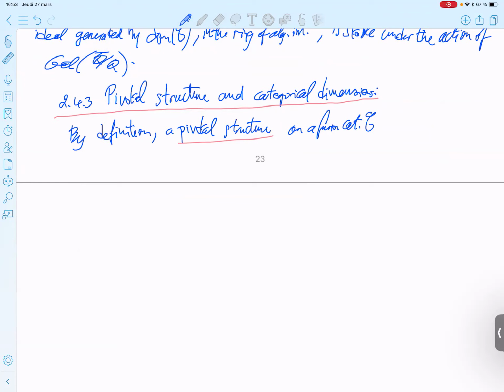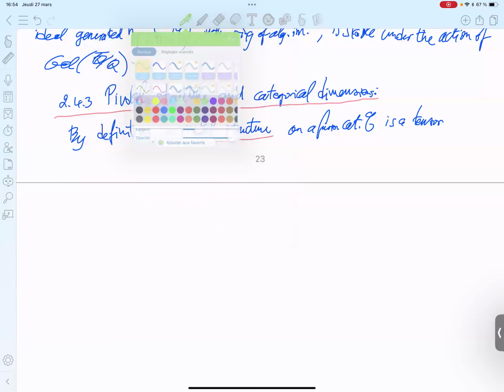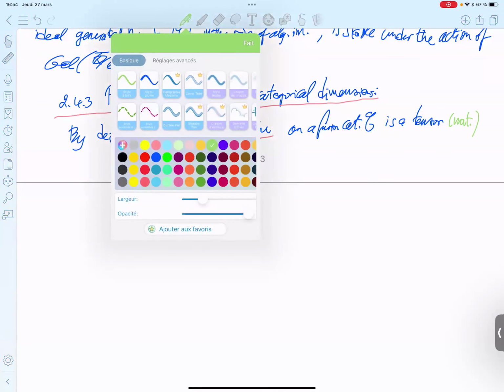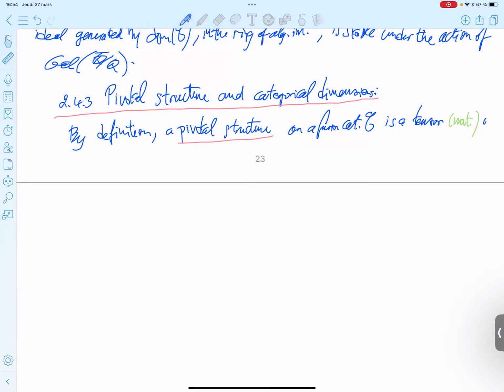Is a natural tensor isomorphism between the identity functor and the double dual functor. So the difference from what we said before is tensor. So they omit the word natural in the paper. So I guess it means a natural isomorphism phi from the identity functor to the double dual functor.